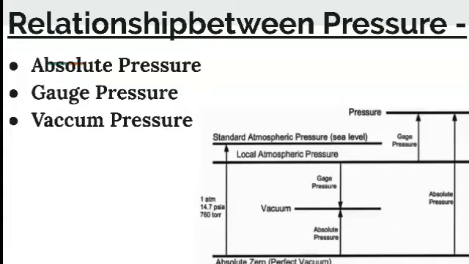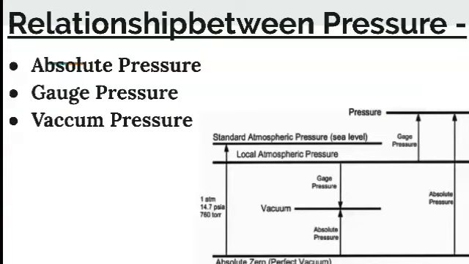On this screen you will see three types: absolute pressure, gauge pressure and vacuum pressure. The absolute pressure is defined as the pressure which is measured with reference to the absolute vacuum pressure. On or above the absolute zero pressure line, when we measure the pressure, it is absolute pressure.